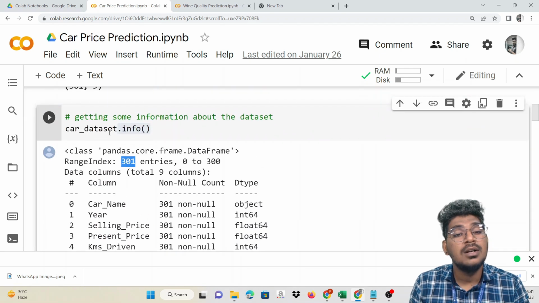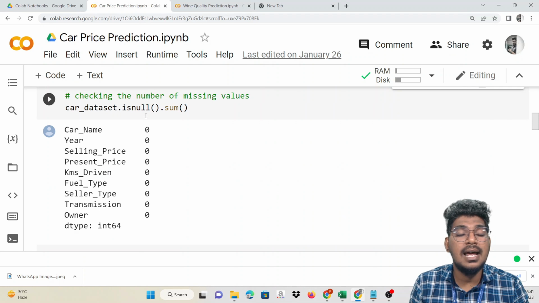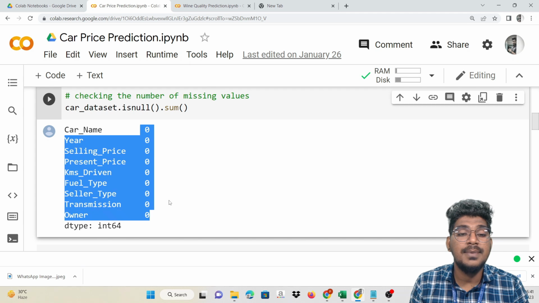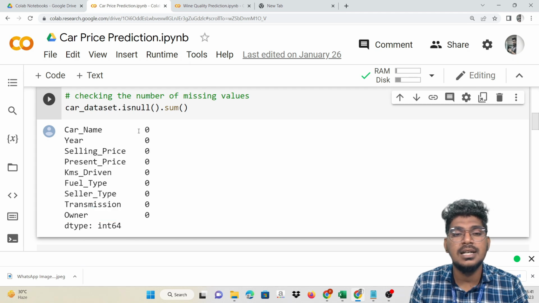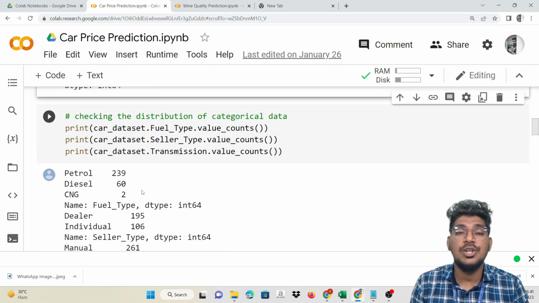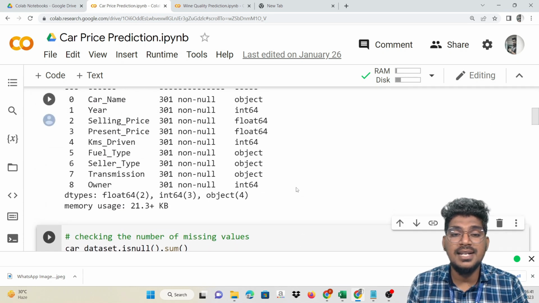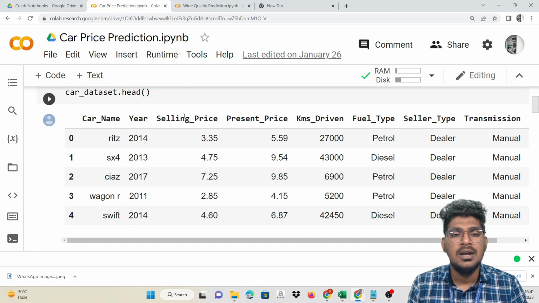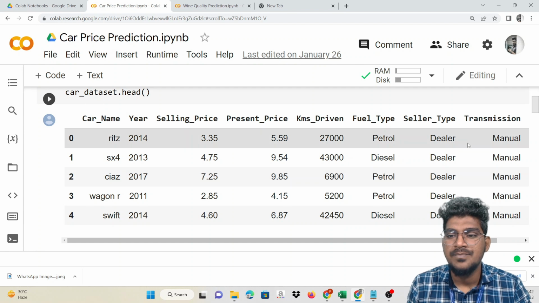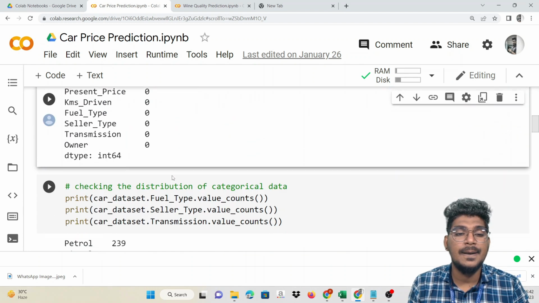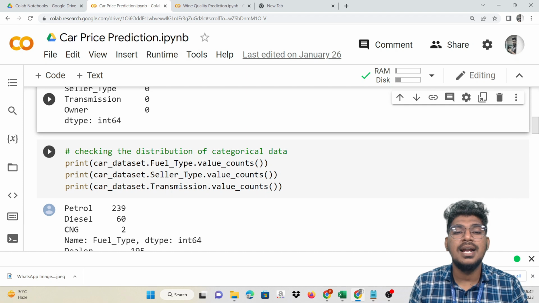Just call the car dataset dot isnull, then dot sum, which will display how many null values there are in each and every column. Here no null values are there, so all will be 0. After that, checking the distribution of the categorical data is very important. Categorical data means, for example, fuel type, where 3 different types are there. Now you can see here car dataset dot fuel type dot value counts.